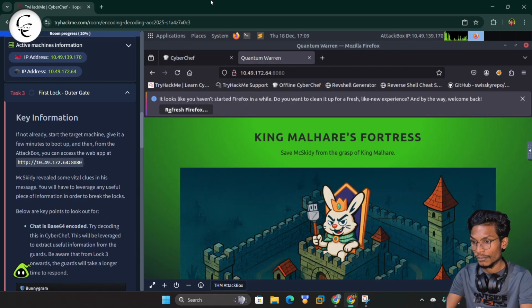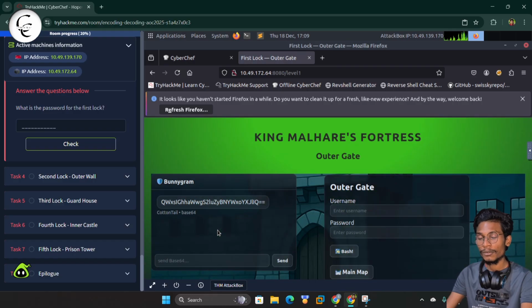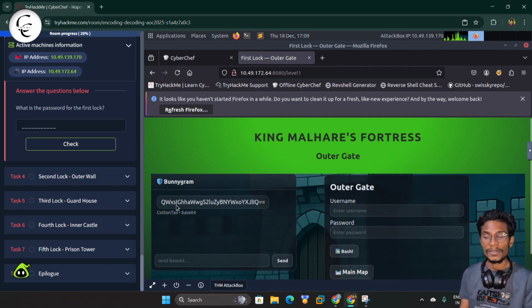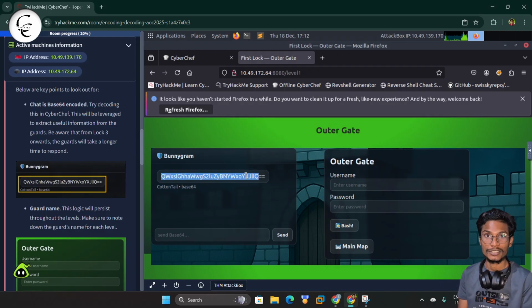So guys, here we have the first lock. Basically we have to unlock these 5 locks. First of all, we have to ask for the lock. Secondly, we go through the HTTP header and the developer tools to dive into the header. Using the header, we have to find some information or magical codes, and using that magical code we can find the username and password for each lock. Then we have to unlock them, and finally we have to find the final flag and save McSkidy. So guys, let's start the task and unlock our first lock.